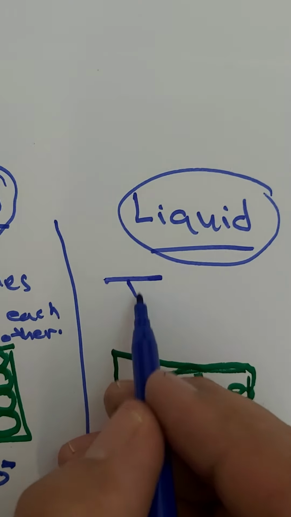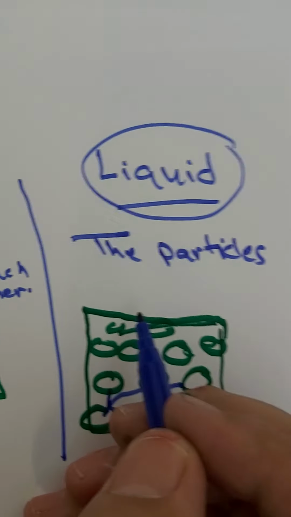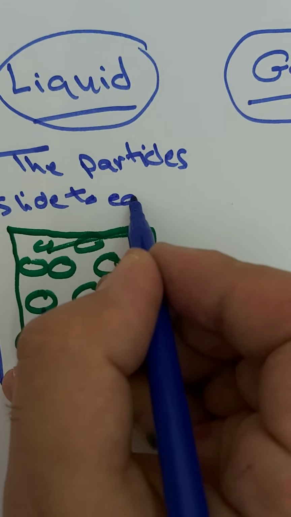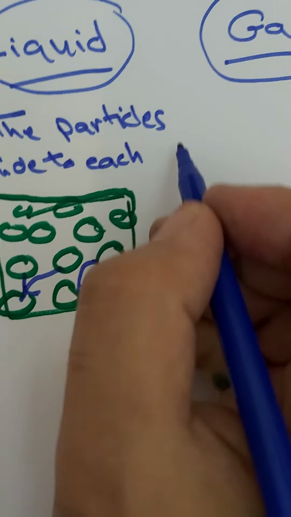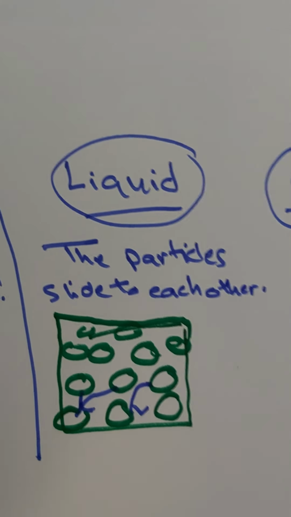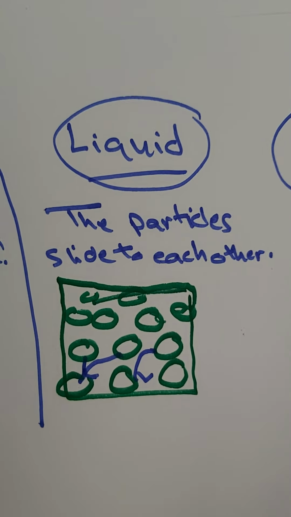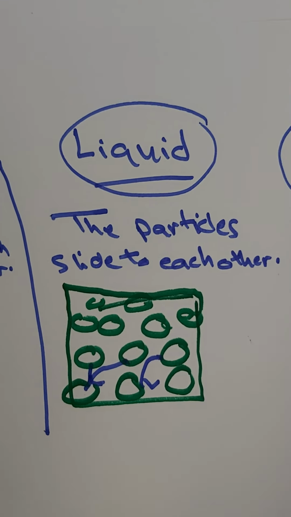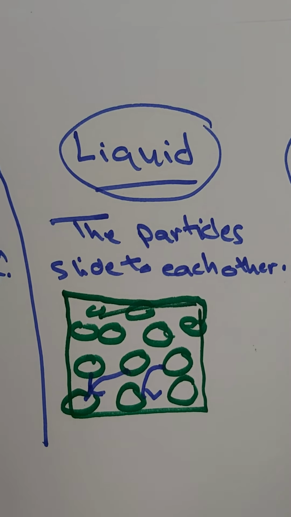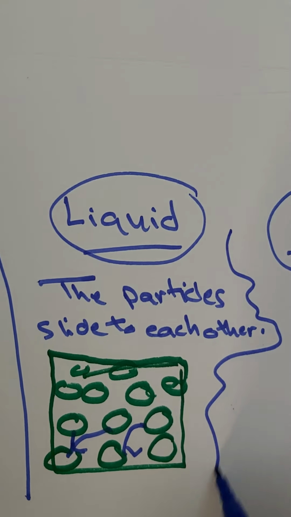So the particles in liquids slide on each other. Okay, so liquids have definite volume but not definite shape. It takes the shape of its container. If you put water in a glass, it will take the shape of the glass. If you put it in a plate, it will take the shape of this plate.